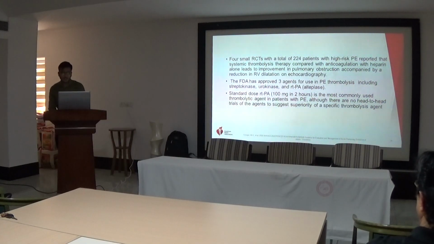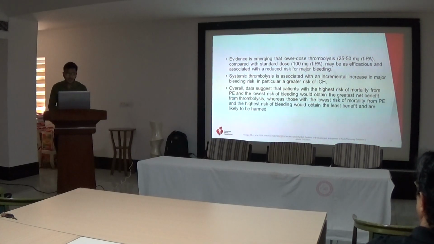The standard dose of alteplase is 100 mg over 2 hours, and it is the most commonly used thrombolytic agent in patients with PE, although there is no head-to-head trial to suggest superiority of a specific thrombolytic agent. Evidence is emerging that low-dose thrombolysis, like 25 to 50 mg alteplase compared with the standard dose, may be as efficacious and associated with reduced risk of major bleeding.